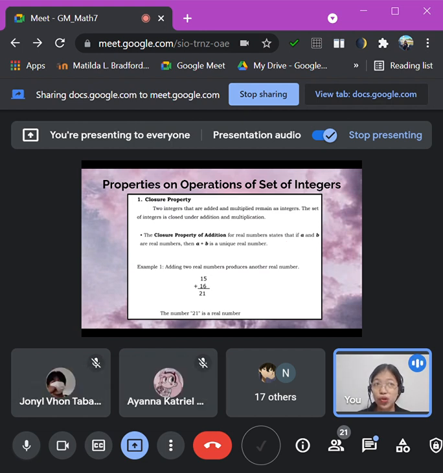If it is closure, the answer stays fixed. As you can see in our example, adding two real numbers produces another real number. We have 15 plus 6, that is 21, which we cannot change into negative 21. So meaning to say, that is closure. The number 21 is a real number. So that is the closure property of addition.